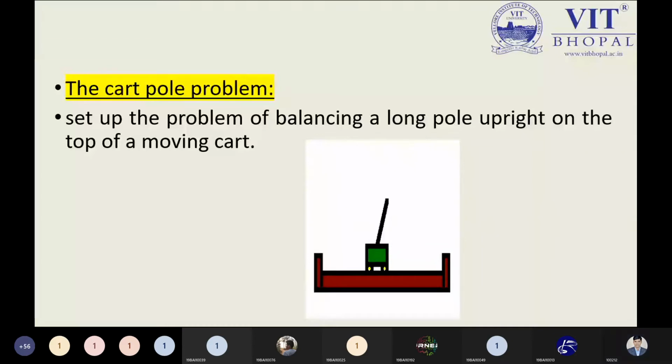Can anyone tell me? So we have to balance the pole which is on top of the moving cart, I think. No, you're on the right track, because it is written over here.